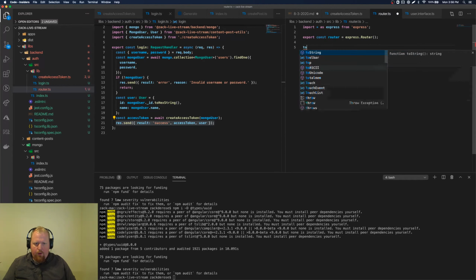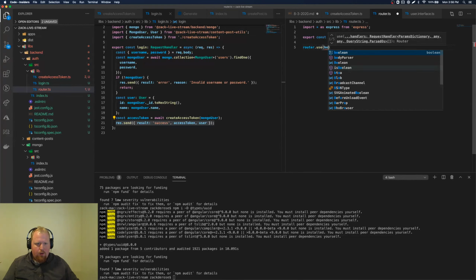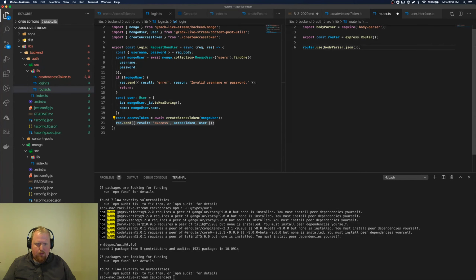We're going to have our router use the body parser.json so we can parse through bodies on the requests that come in. So when we hit submit, we're going to need to stick the login information into the body just as a JSON.